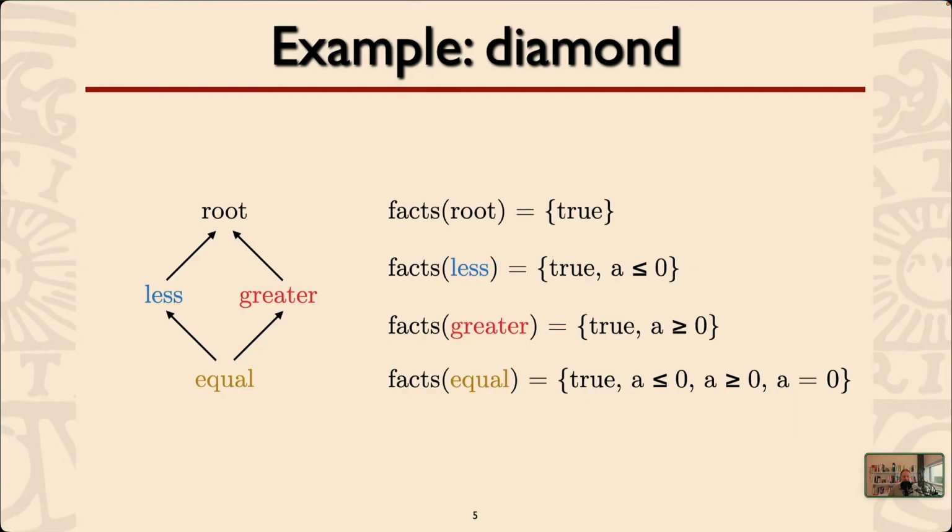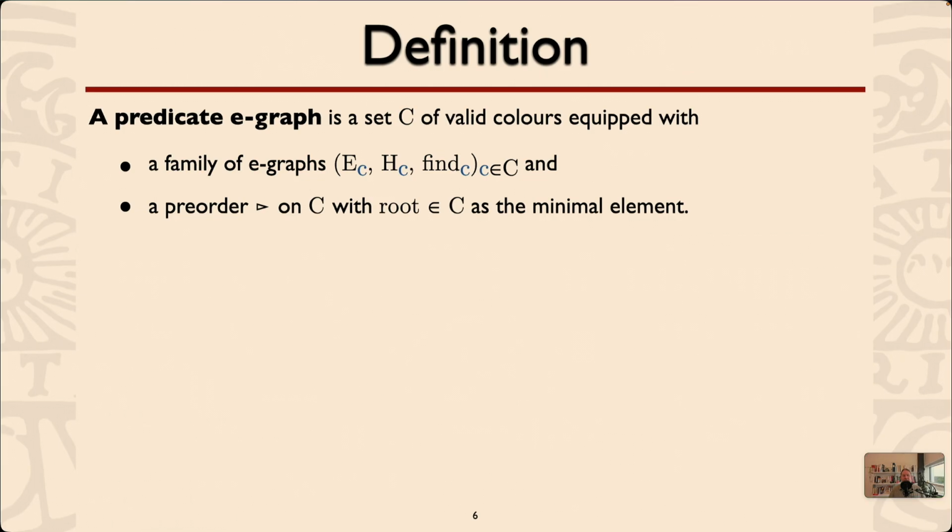So this is a well-known problem from inheritance in object-oriented languages and so on. So this kind of multiple thing. And this is exactly the kinds of structures that we want to be able to tackle with predicate EGRAPHS.